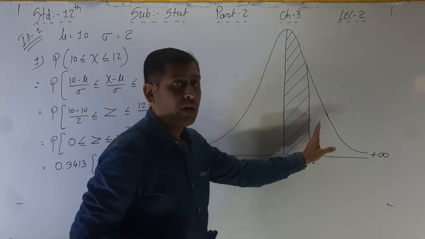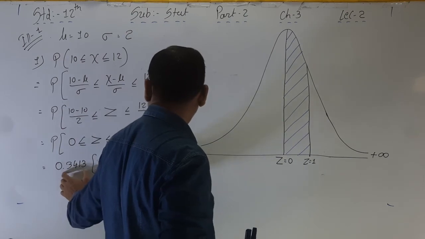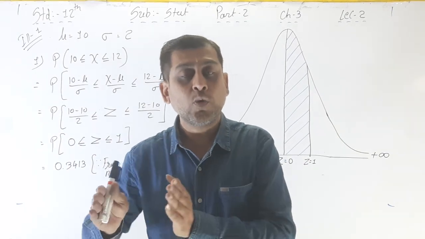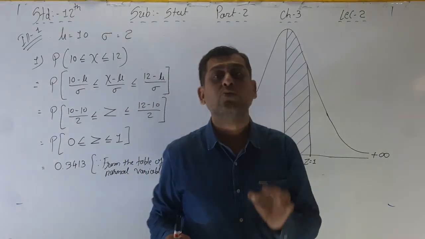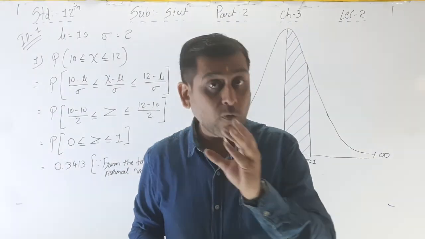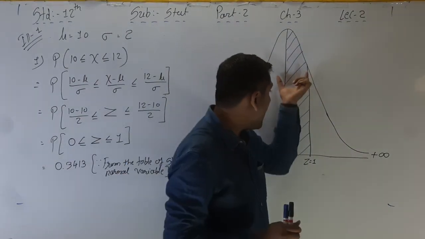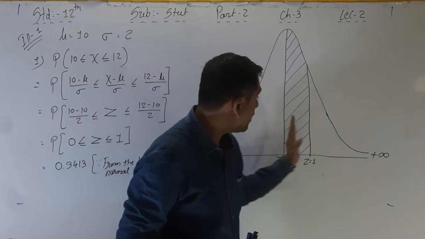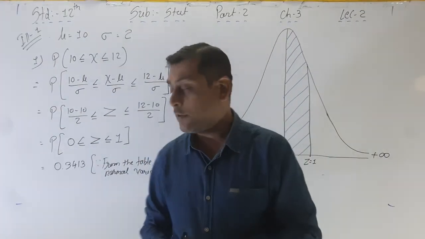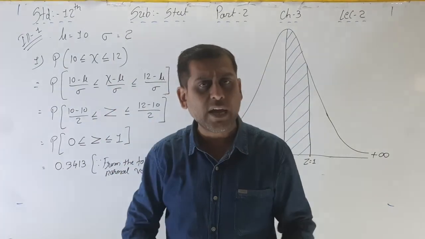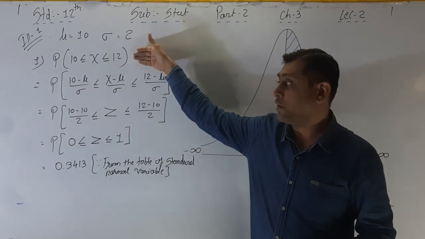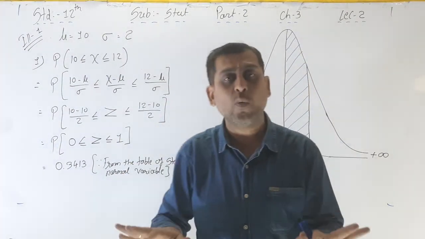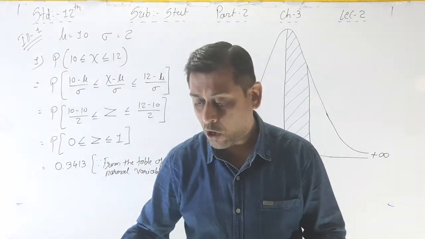From 0.5 thousand, we have to find out only the value of 0.3413. We want the value between 0 to 1, that is 0.3413. Okay, from 0.5 thousand, the value of this area is 0.3413. This full 5,000 up to this 3,413. So here the first part is over, nothing else, very easy. But first you have to give a normal variable, then convert it into standard normal. See the table, write the value, nothing else, over, the sum is over. The first part of your sum is over.